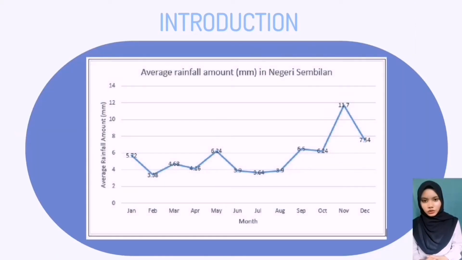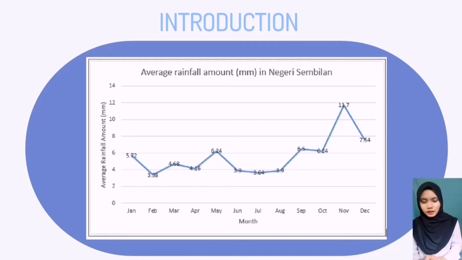This figure shows a line graph of average precipitation in millimeters per day in Negeri Sembilan. Negeri Sembilan consists of 7 districts, which are Seremban, Kuala Pilah, Rembau, Jelebu, Tampin, Jempol and Port Dickson.